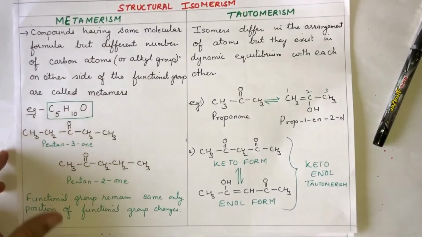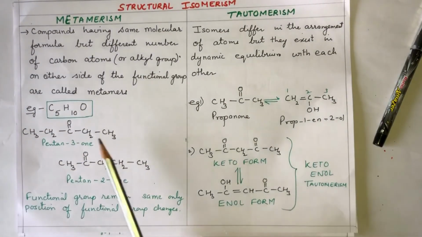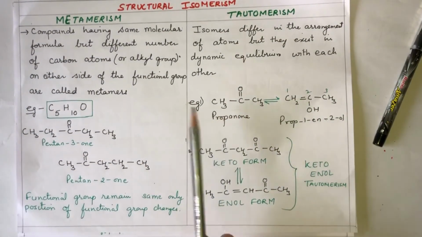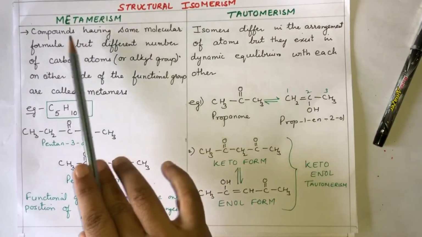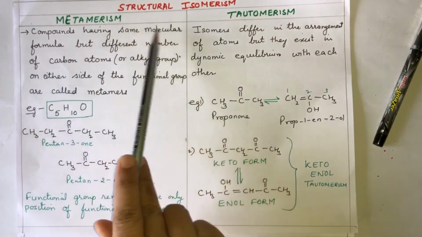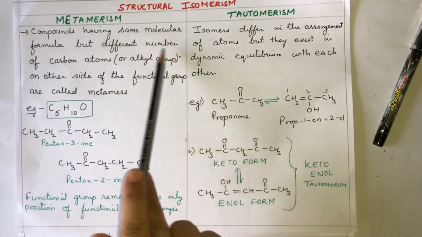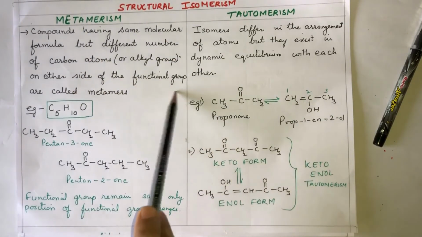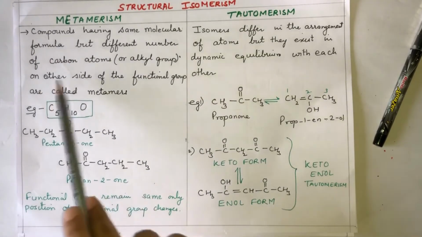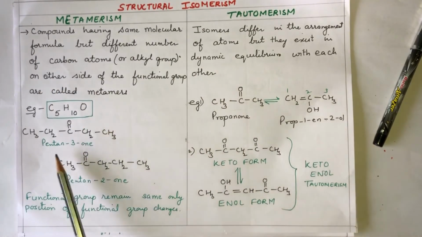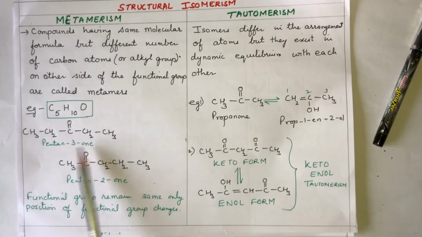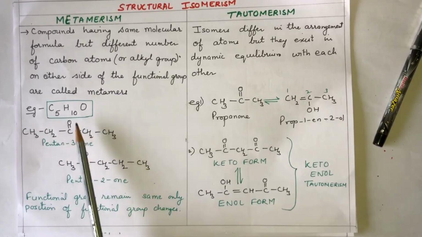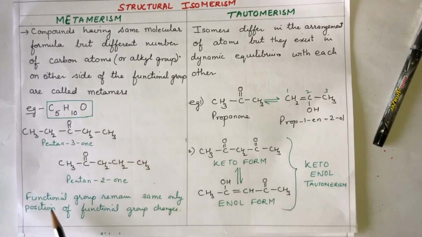Now let us talk about the last two of the structural isomers, that is metamerism and tautomerism. Metamerism: compounds having the same molecular formula but a different number of carbon atoms on either side of the functional group. These are called metamers. How? See, this is pentanone, 1 2 3 4 5, and ketone, so pentanone.